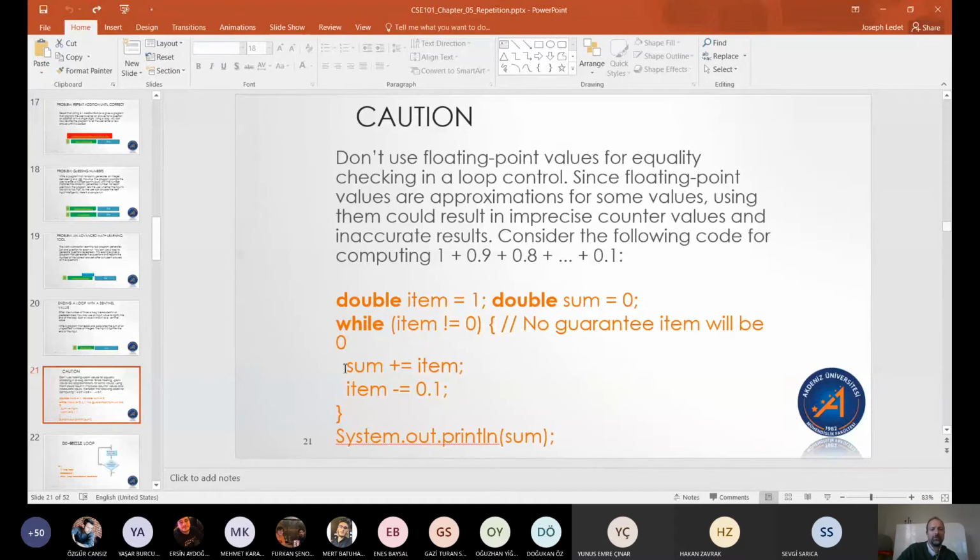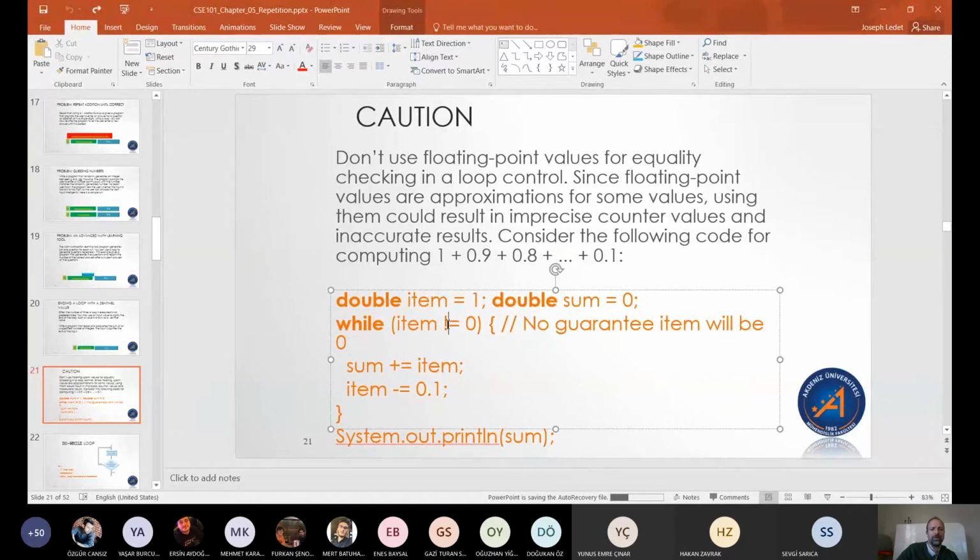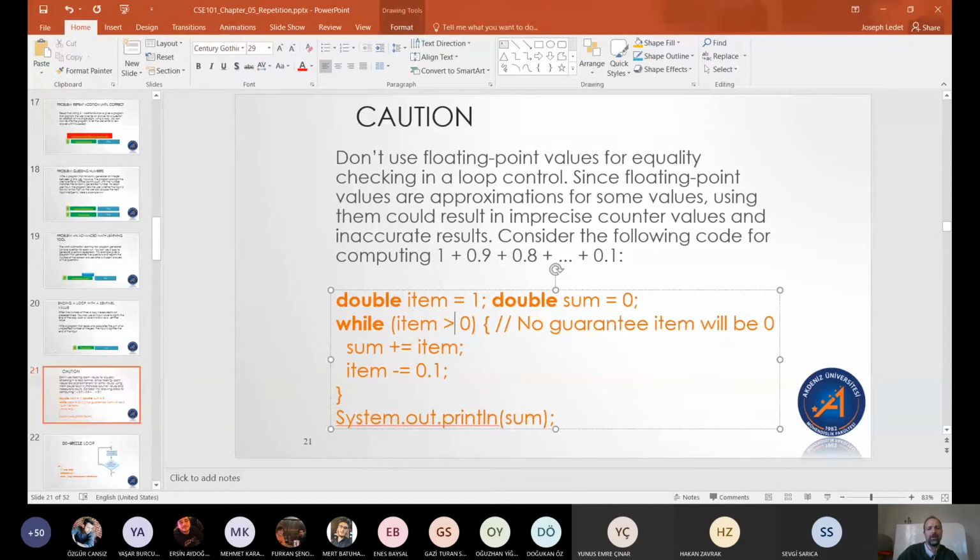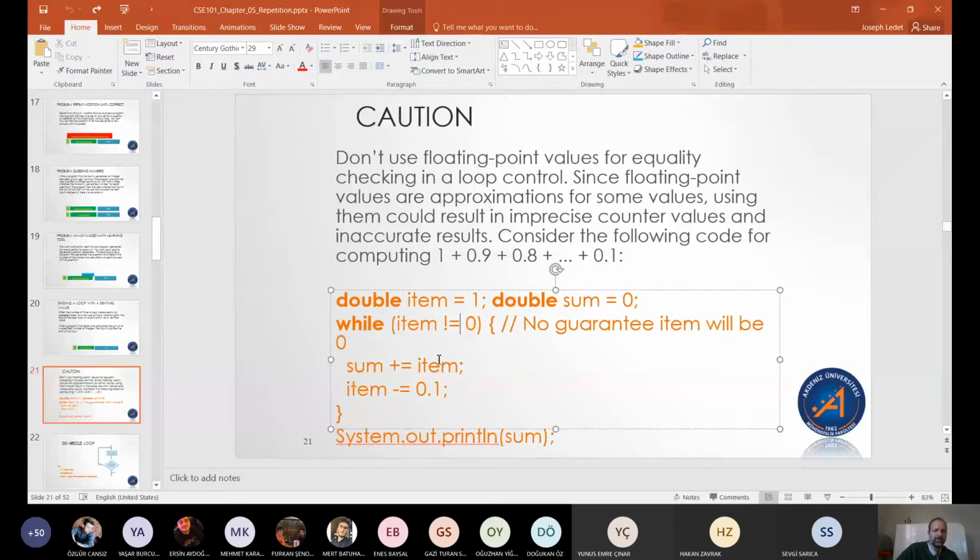It'll be something else if we were to say while item is greater than 0. This could still be a problem, because we could end up with 0.00001, where we would expect the loop to exit, but it actually doesn't. So this would still be a problem. And I'll show you a way to deal with that during our examples time. I want to show it to you because it's a little bit hard to explain without showing it.